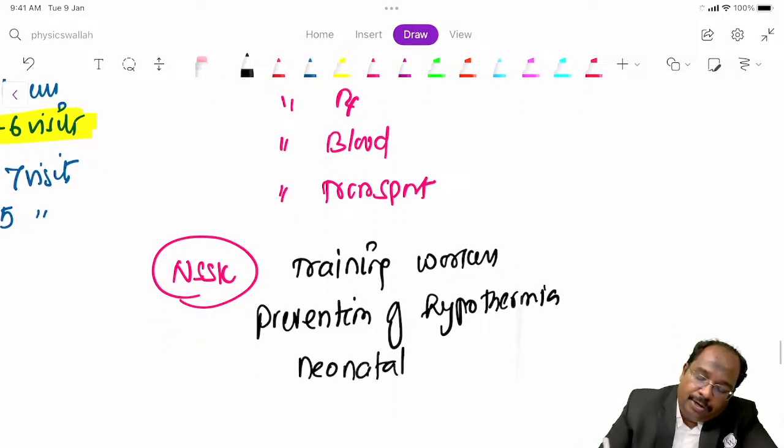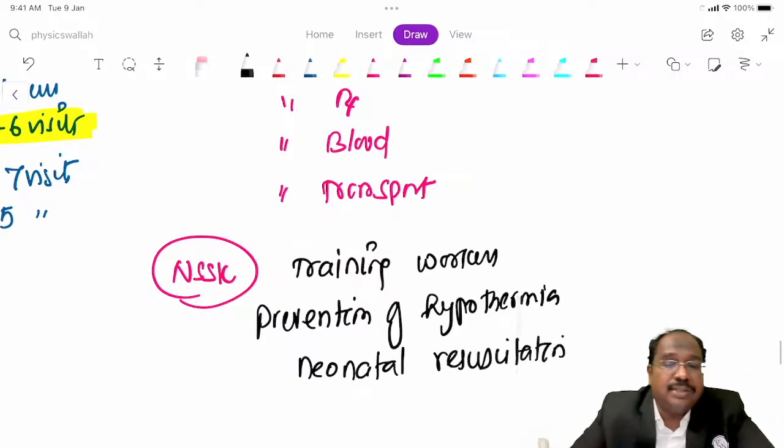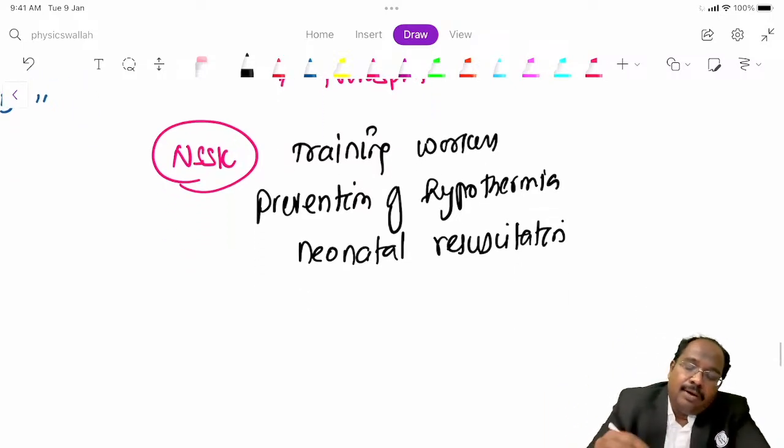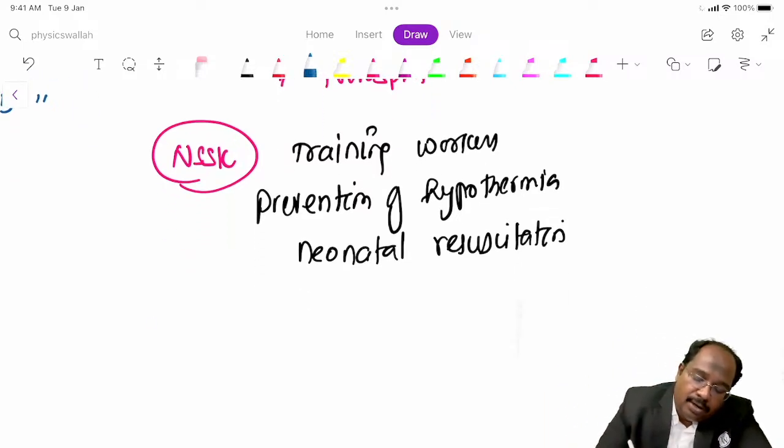In rural areas we don't have doctors, and especially pediatricians are not available. So workers are trained at PHC level or that level on how to manage it. That is the purpose of NSSK.